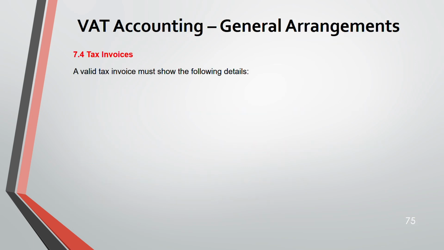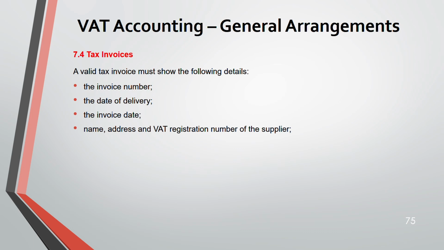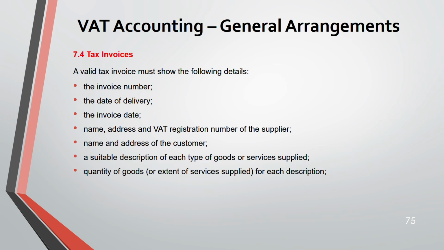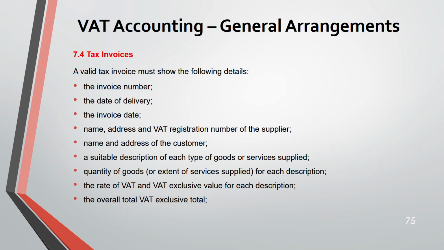So these are the details that have to be shown in a valid tax invoice: invoice number, date of delivery, invoice date, name, address, VAT registration number of supplier, name and address of customer, suitable description of each type of goods or services supplied, quantity of goods or extent of the services supplied for each description, rate of VAT and the VAT exclusive value for each description, overall VAT exclusive total, rate of any cash discount offered, and total amount of VAT due. See, in your exam, you will not be told to draw the tax invoice, but at least you should know what is included.